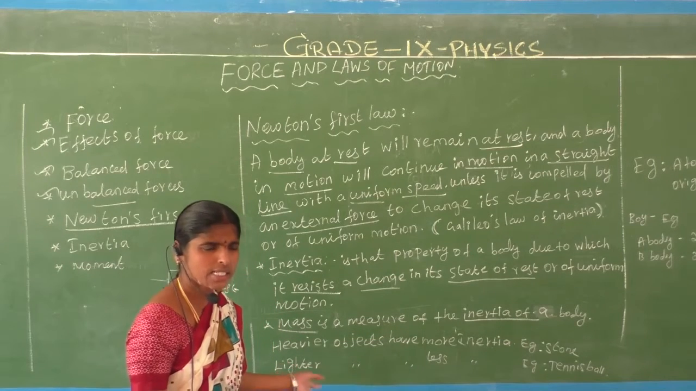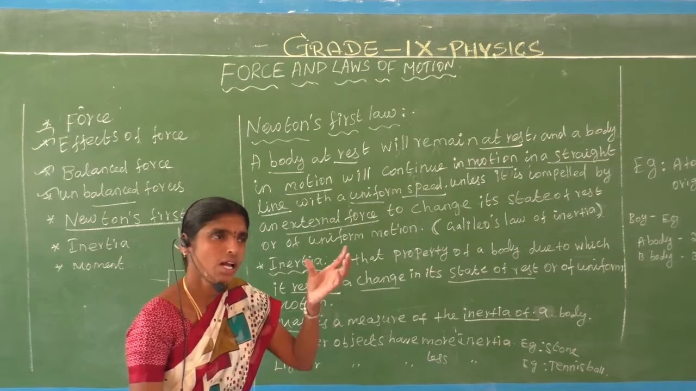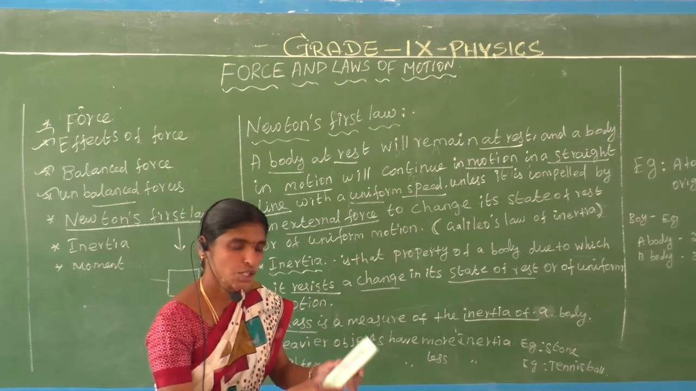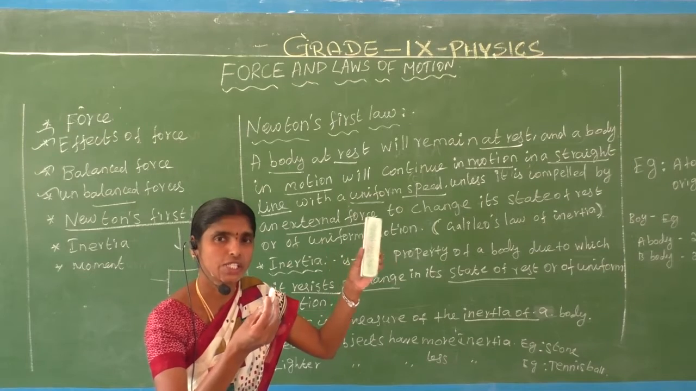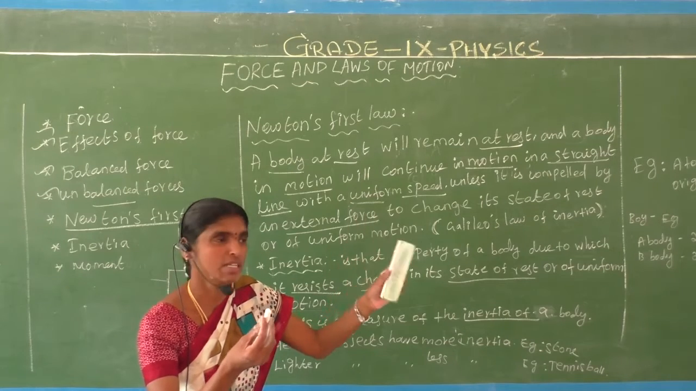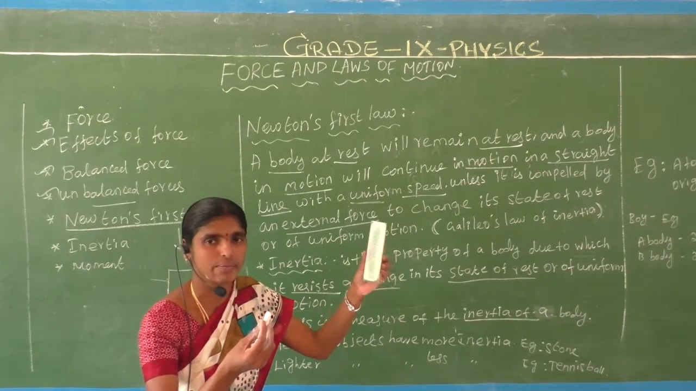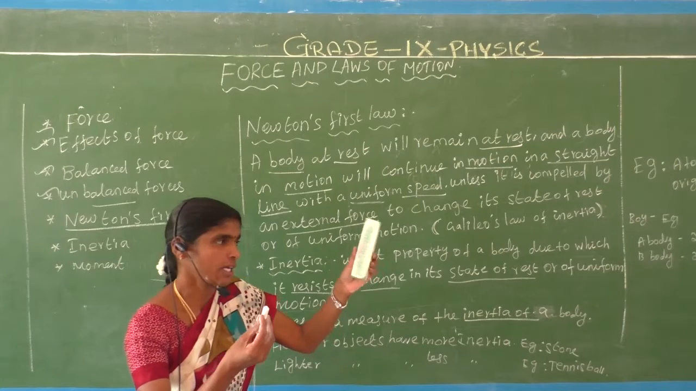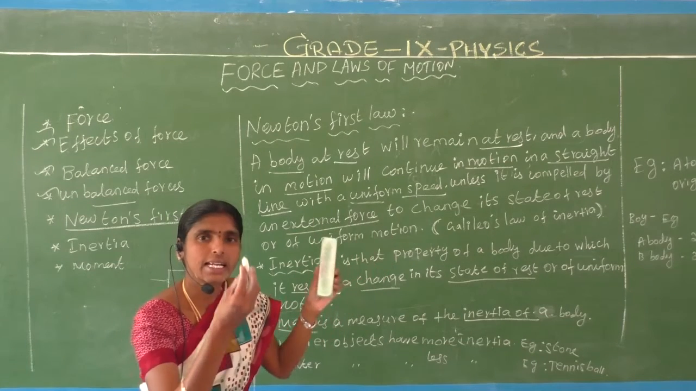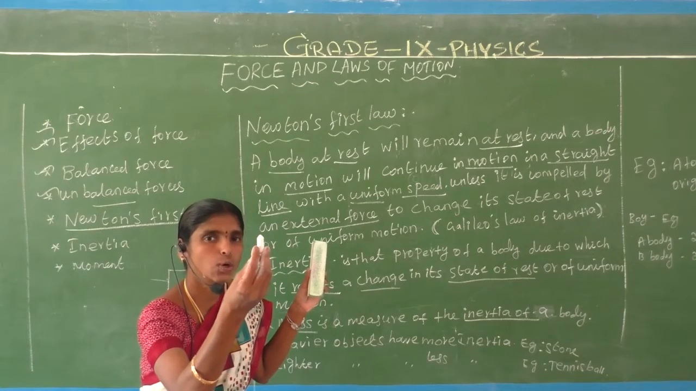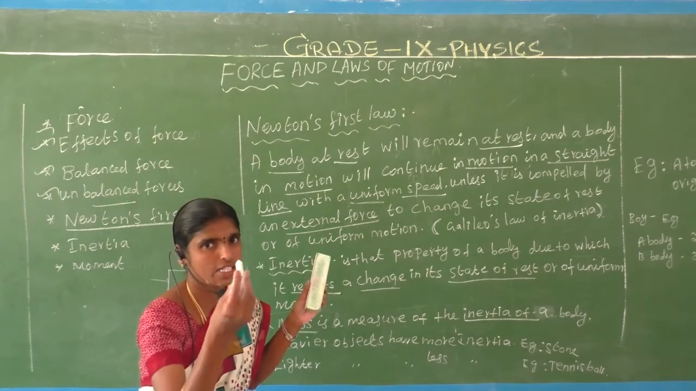Heavier object. Let us consider any one example. This is the stone. This is the tennis ball. A stone has more inertia. That means more mass, that means more weight. That is the inertia, which is nothing but that. Okay, a stone has heavier inertia. A tennis ball has lower inertia, lighter inertia.